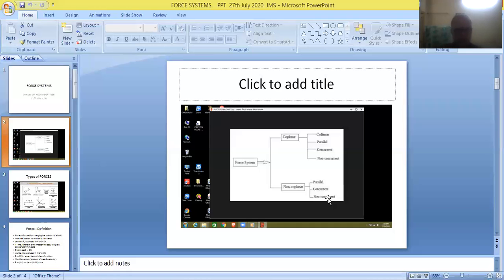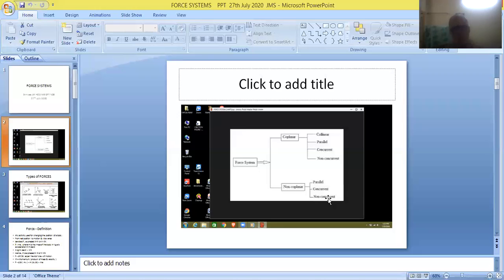If they are not parallel to each other, they are called non-parallel forces. And if all the forces are acting at a point, then they are called concurrent forces. And if different forces are acting at different points, they are called non-concurrent forces. So friends, coplanar, non-coplanar, collinear, non-collinear, parallel, non-parallel, concurrent, non-concurrent.